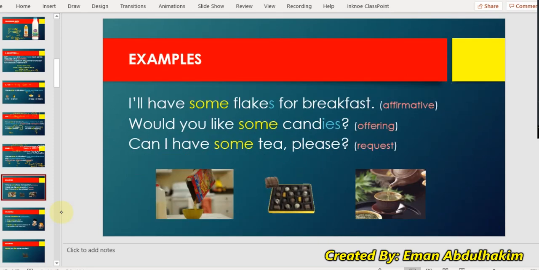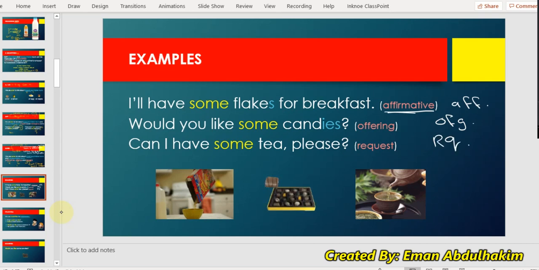Next. Let's see the examples. I'll have some flakes for breakfast. Here, it's affirmative. Let's write AFF for affirmative, offering OFG, RQ for request.